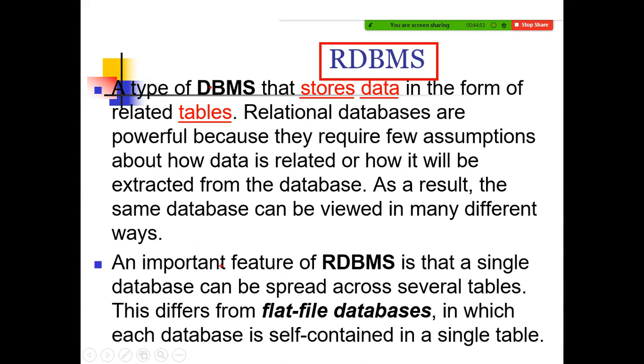An important feature of RDBMS is that a single database can be spread across several tables. In a traditional system, the whole data was in a single table, but here it is not. We identify the groups, make them separate tables, and then store the data.